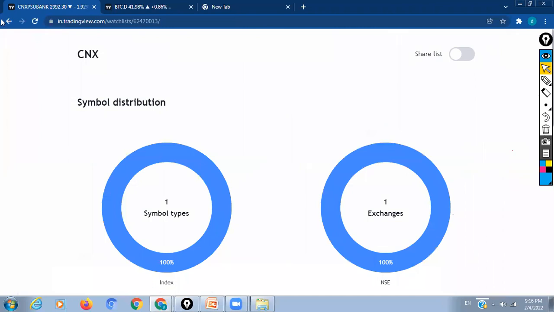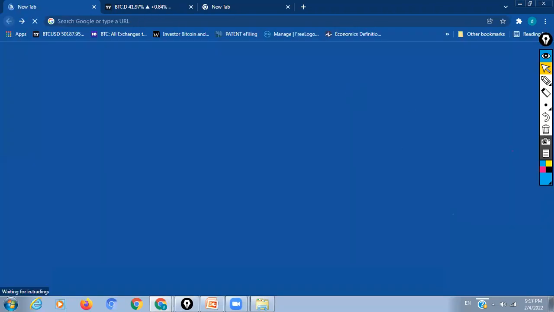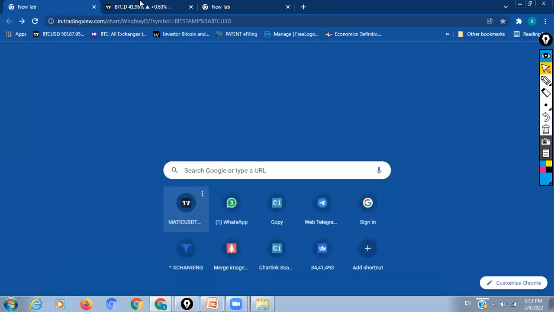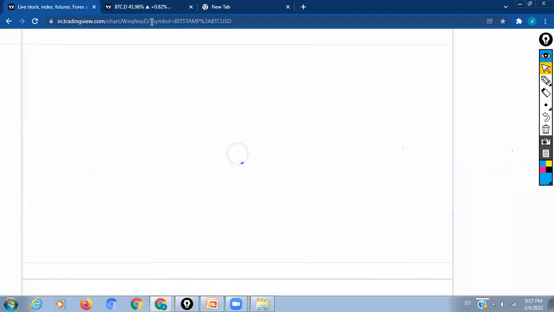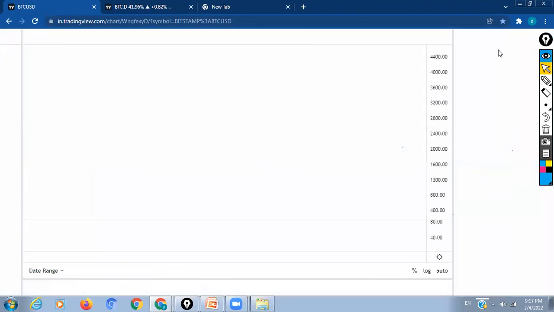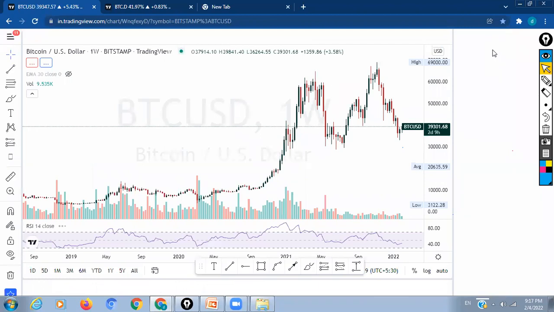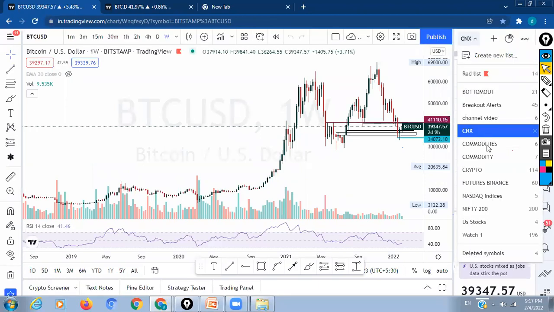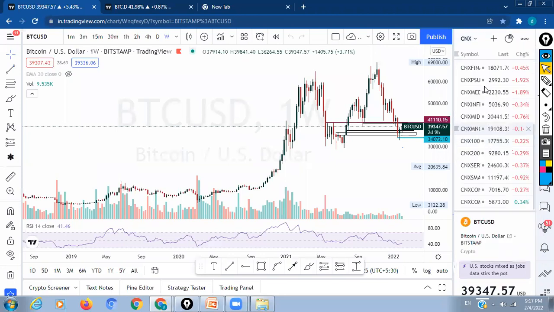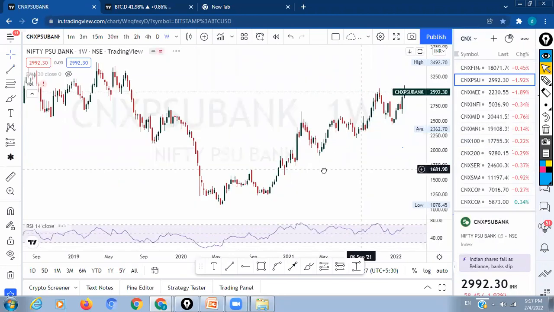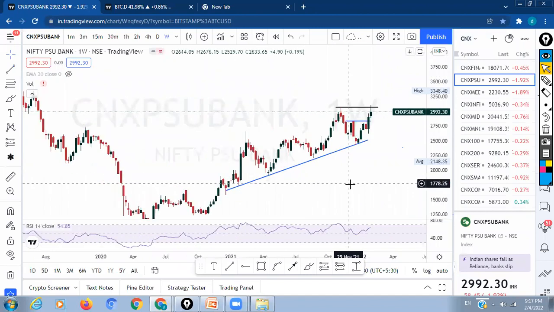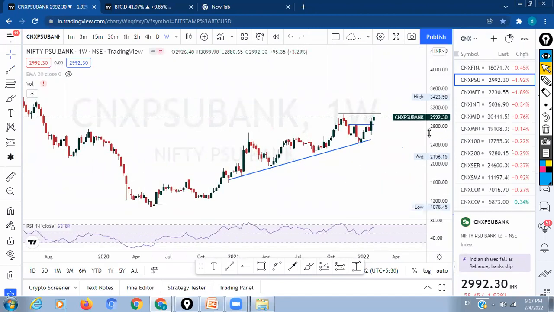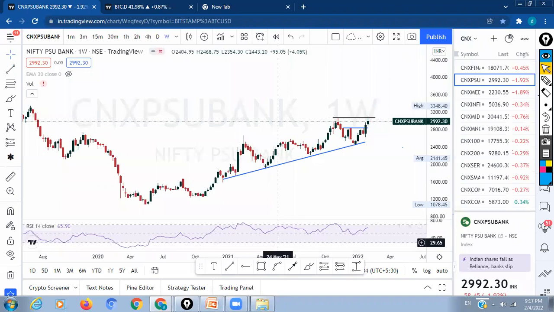It means the PSU sector rally may continue for the next 2 to 4 weeks. That is as per my observations. So maybe you can be a little cautious over here, but as of now my view is a little bit bearish on Nifty with a target of around 16,500 again.